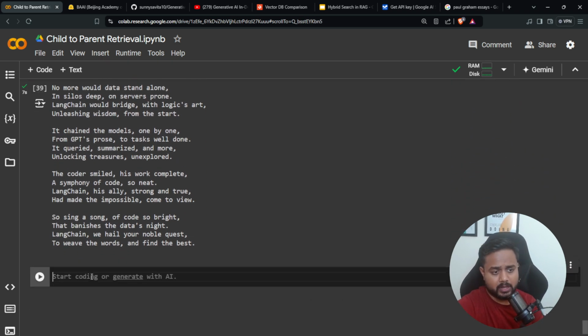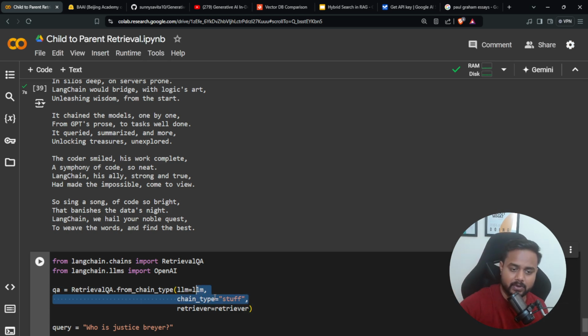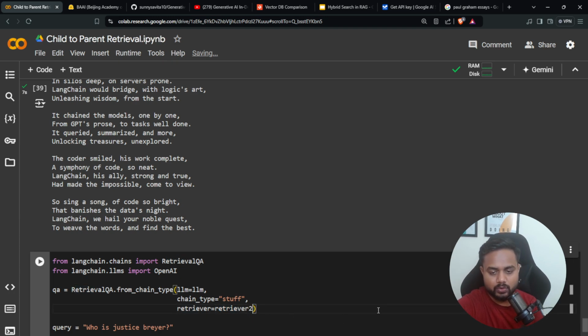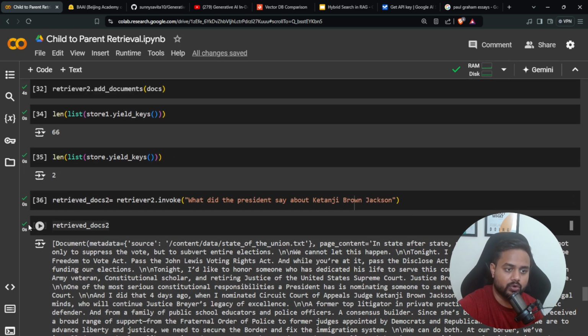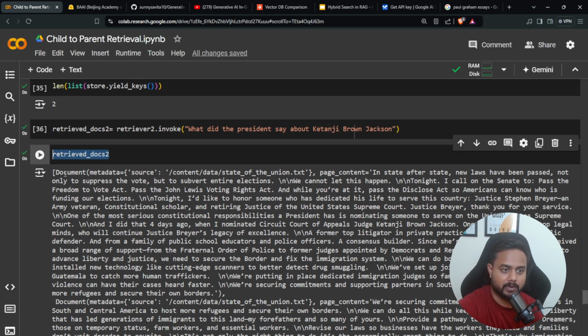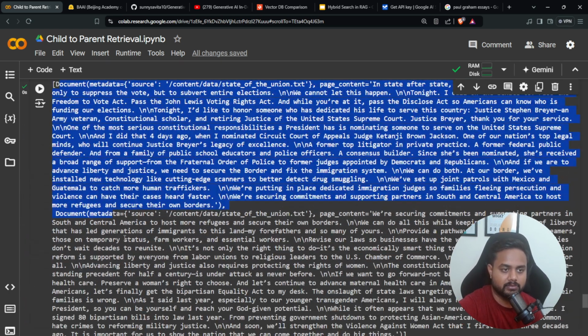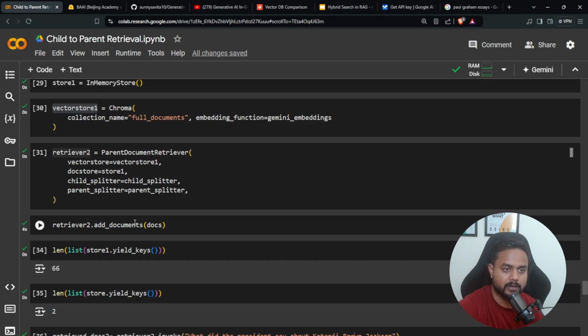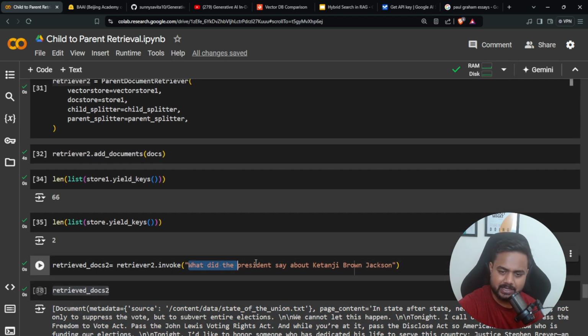I'm able to load my model, and here is LangChain RetrievalQA, and to the LLM I'm passing this Gemini LLM. The chain type is stuff, and here is my retriever. Now this retriever is going to be retriever 2, which is going to return the parent document. If you want to check the child document, again, you can call this particular method, similarity search, with the same question.